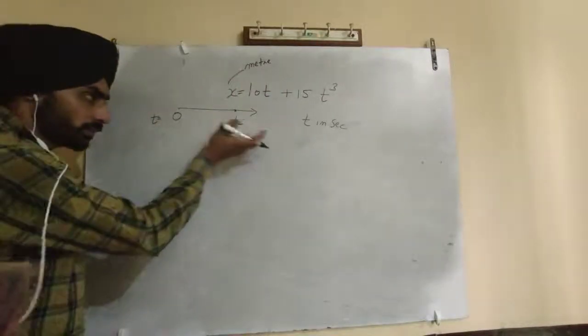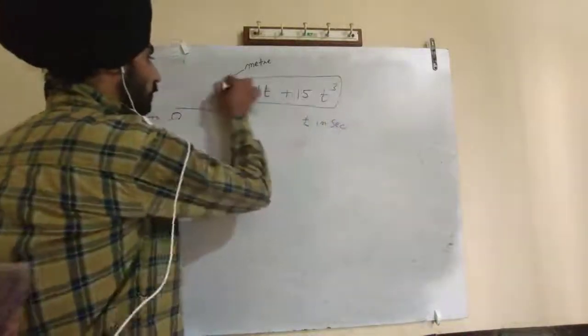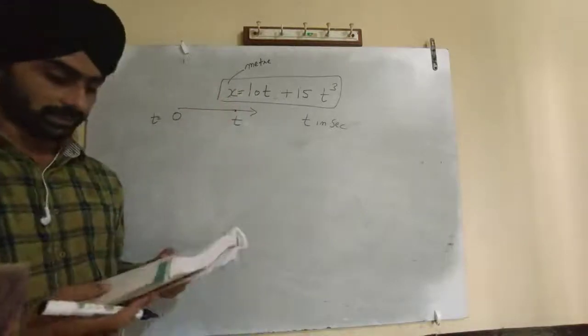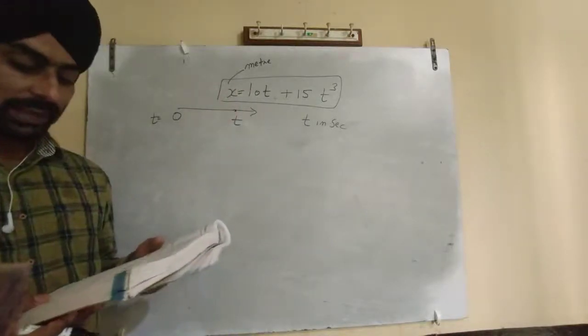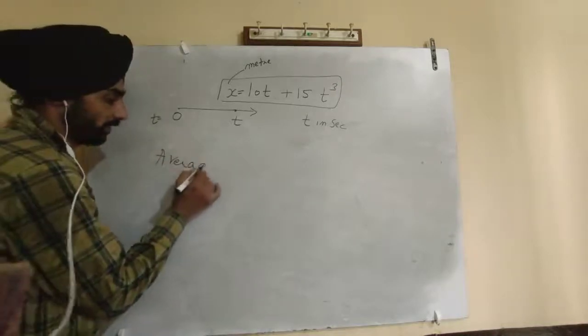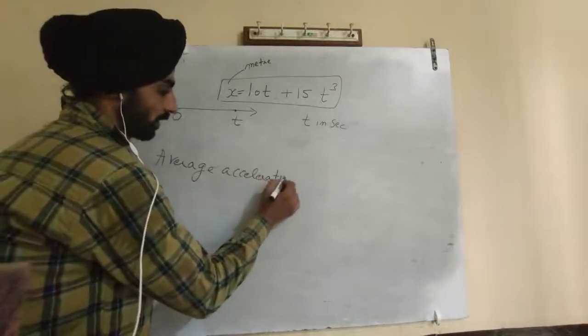A car is moving on a straight road. Suppose at time t, its displacement is given by this equation. Note this down. You are given the displacement. They are saying find the average acceleration. What is the formula of average acceleration?